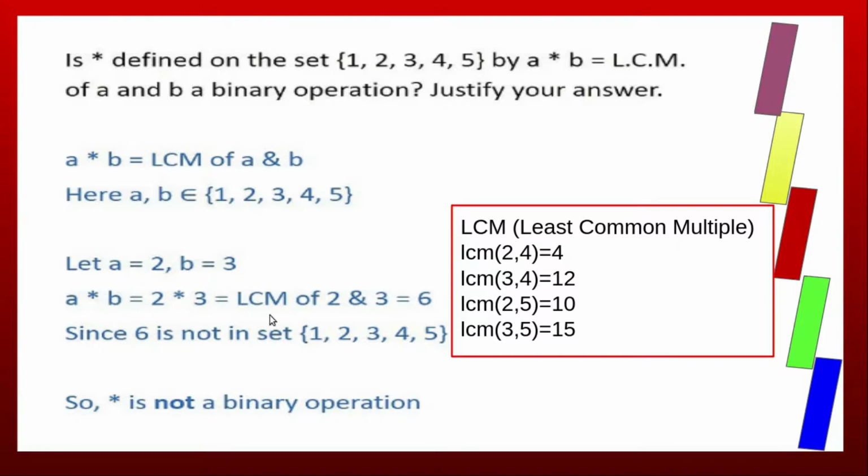LCM of 2 and 3 is 6. By using the long division method, we can find LCM. Here there is no common factor between 2 and 3, so LCM is 2 into 3, 6. Now 6 does not belong to the given set. 6 is not in the given set {1, 2, 3, 4, 5}. So star is not a binary operation. Now LCM of 2 and 4 is 4, and 4 belongs to the given set. But LCM of 3 and 4 is 12, and 12 does not belong to the given set, etc. So star is not a binary operation.